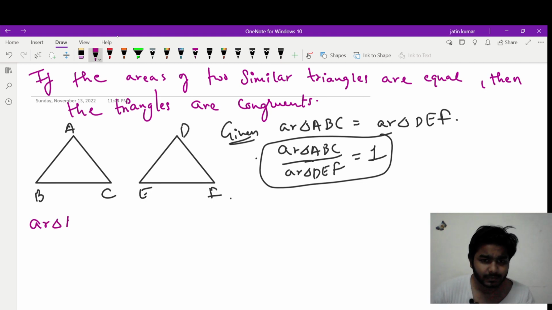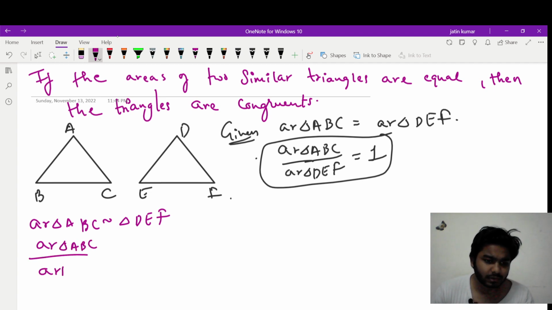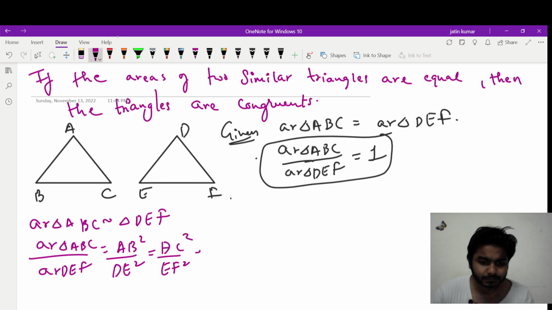Yes, if I can equate it with 1, and in theorem 1 we have already proved that area of triangle, see these triangles are similar also, this is given in the question. So ABC is similar to triangle DEF, so can I write area of triangle ABC upon area of triangle DEF is equal to the ratio of the squares of their sides, AB square upon DE square, BC square upon EF square, AC square upon DF square.